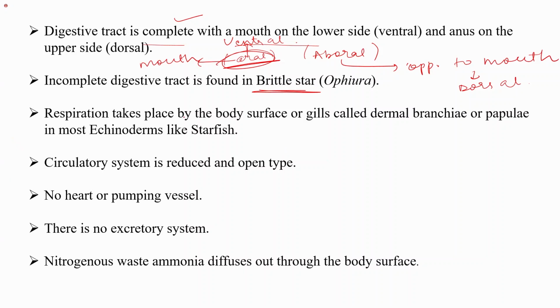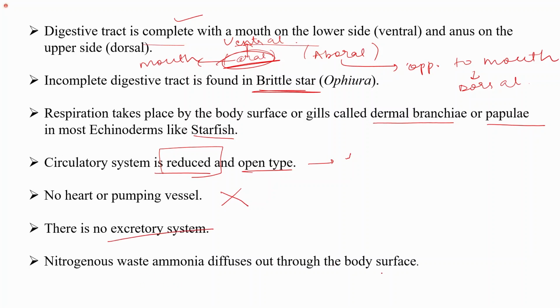Respiration takes place by the body surface or the gills, called the dermal branchia or papillae, in most echinoderms like starfish. The circulatory system is of reduced type and it is of open type. That is, the blood is directly bathing the organs. No heart or pumping vessel is present because the circulatory system, as I mentioned, is reduced as compared to the previous phyla. There is no excretory system.